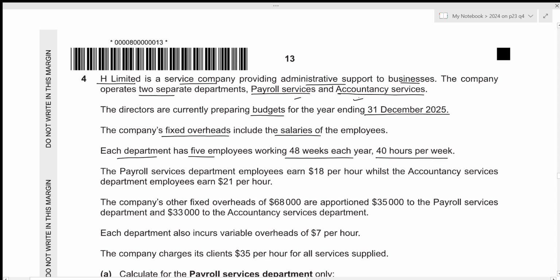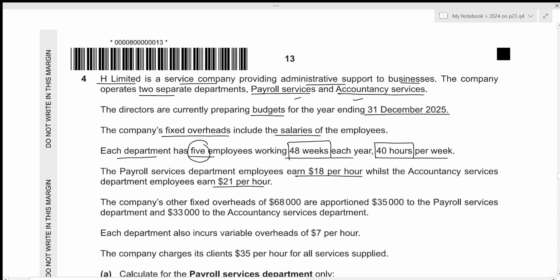So within payroll services as well as accountancy services, we have a total of 5 members, and each of those members will work for 48 weeks in that particular year, and within every week they will work for 40 hours. Then the payroll services department employees earn 18 per hour, whilst the accountancy services department employees earn 21 per hour.